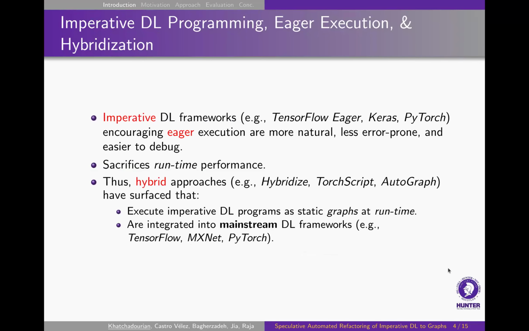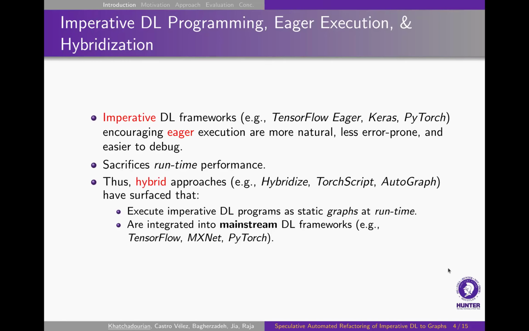So along comes imperative deep learning programming, led by deep learning frameworks such as TensorFlow Eager, Keras, and PyTorch. These frameworks encourage an idiom that's called eager execution, which is sort of like your more natural, less error-prone, and easier to debug kind of coding. However, it does sacrifice runtime performance. Thus, hybrid approaches, some examples being MXNet Hybridize, TorchScript, and Autograph, which is part of TensorFlow, have come about to sort of bridge the worlds together.